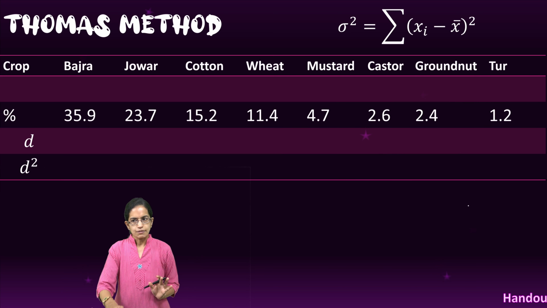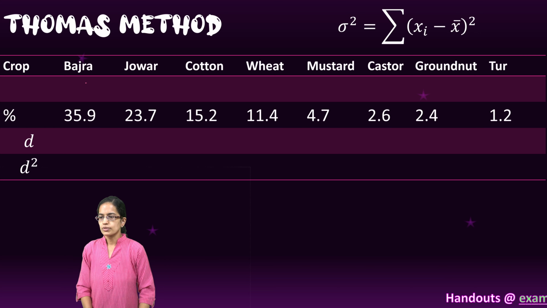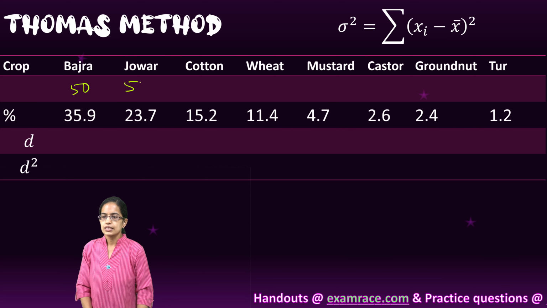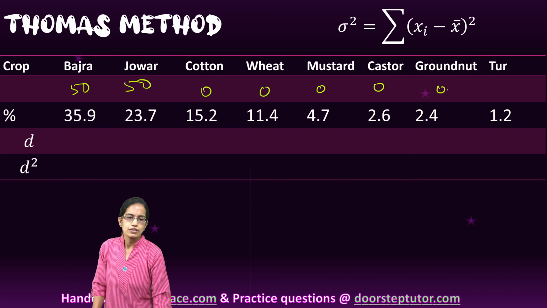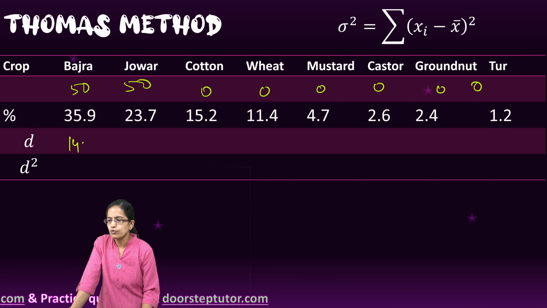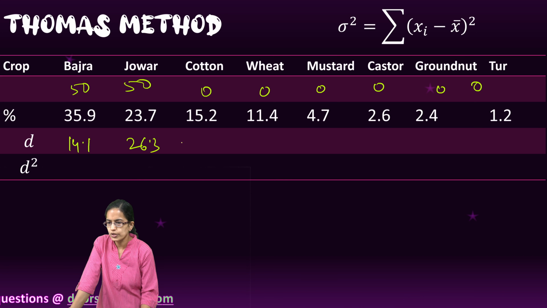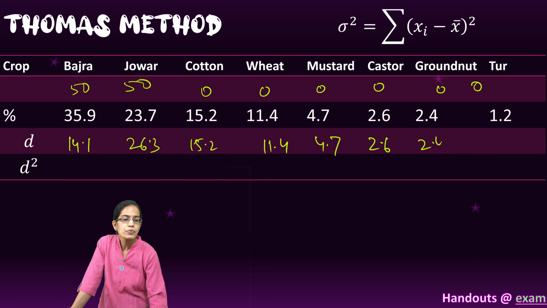As simple as that. So if I take 2 crops into account as per Thomas method, my crop percentages are 50 and 50. So for all other crops, I would assign the values as 0. Now I would take the difference here as 14.1, 26.3, and all the remaining values would remain the same as given because they are subtracted from 0.